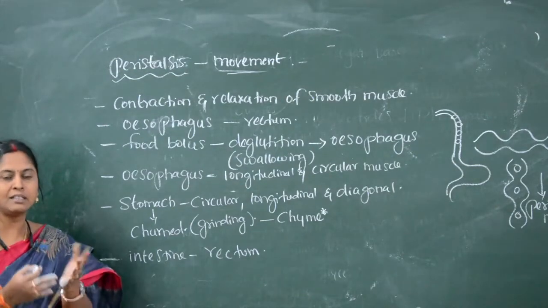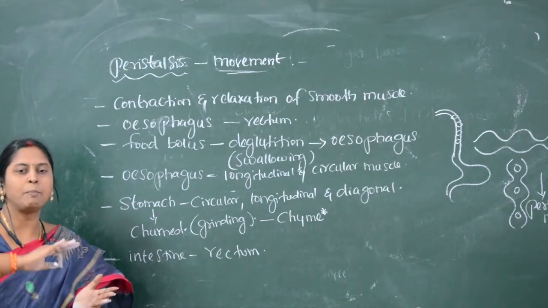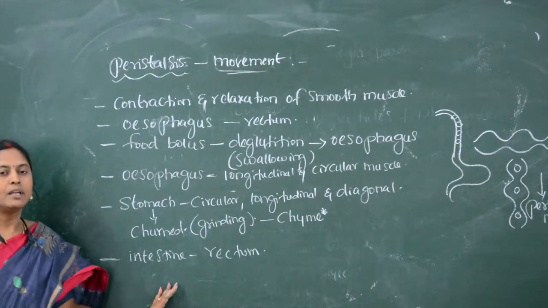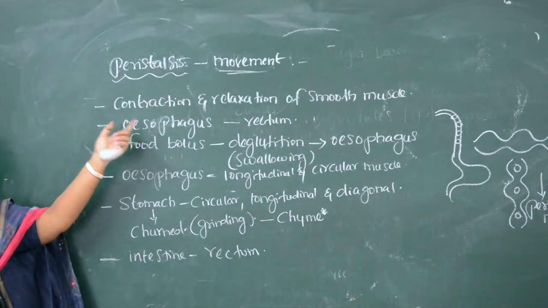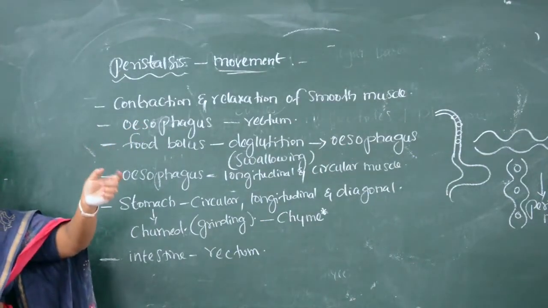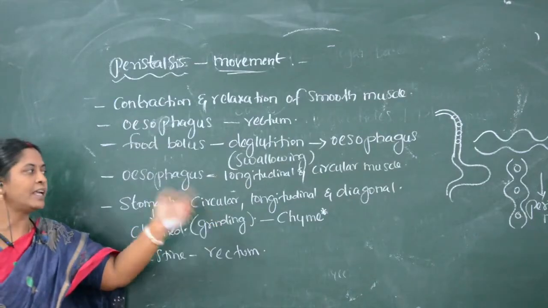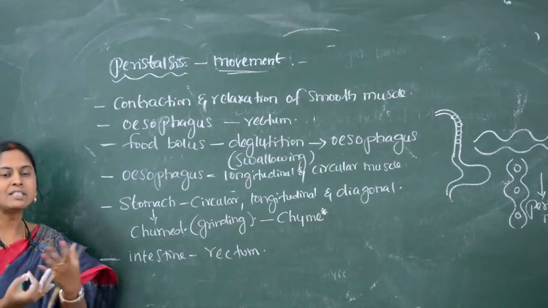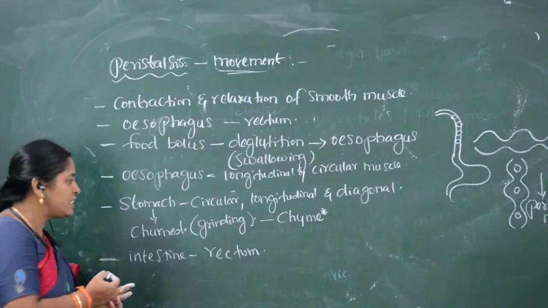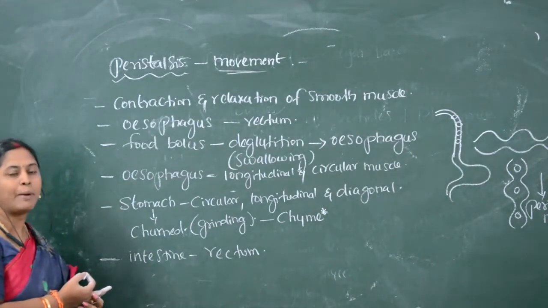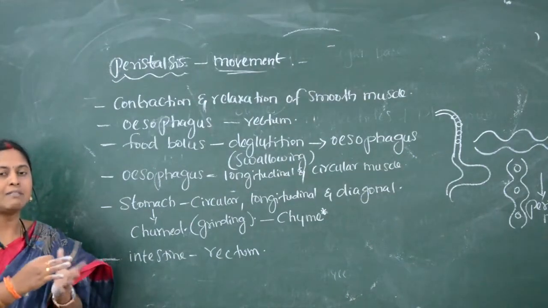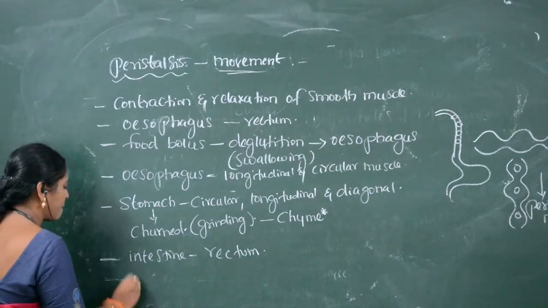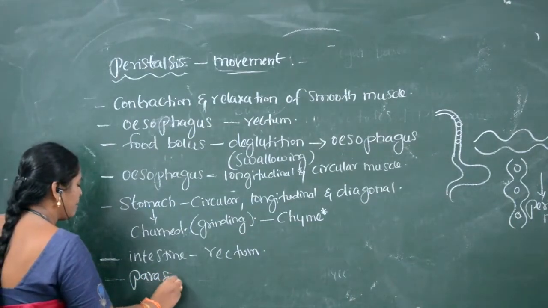When food comes near the pyloric sphincter, it has to pass through the sphincters and move into the intestine. Through peristaltic movement, or successive movements, it will slowly pass. But here the nervous system is also involved. The nervous system that allows the food particles to travel through the sphincters is the parasympathetic nervous system. Parasympathetic, important bit, children.